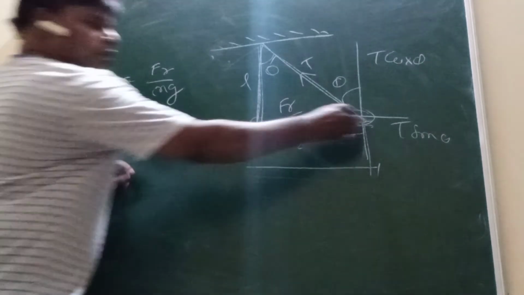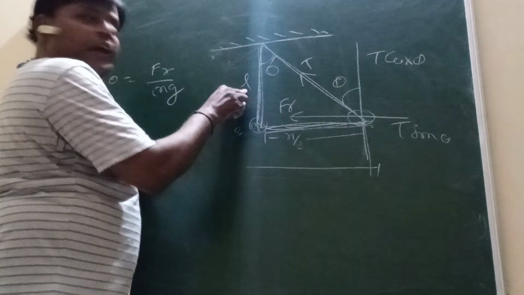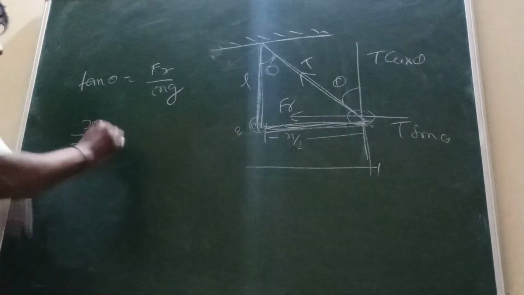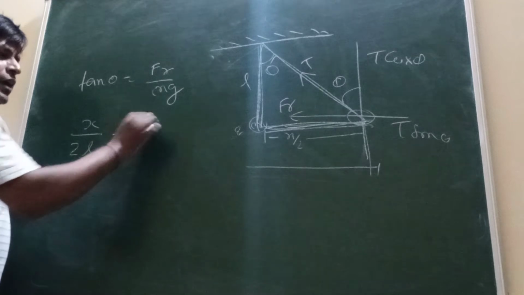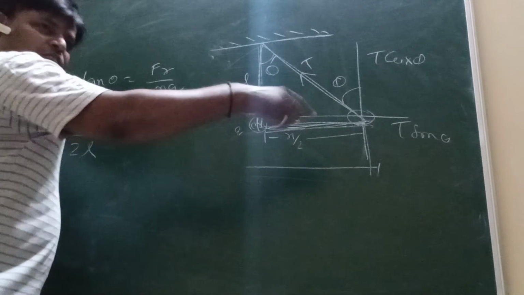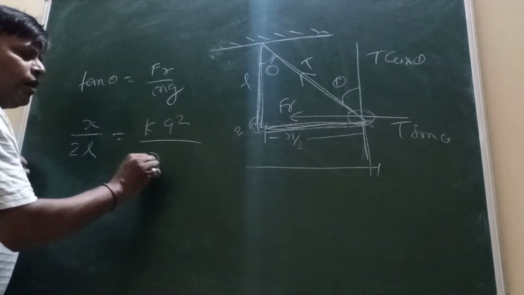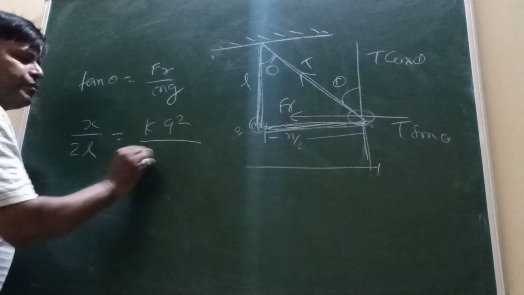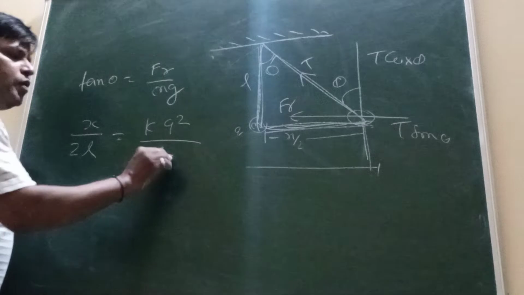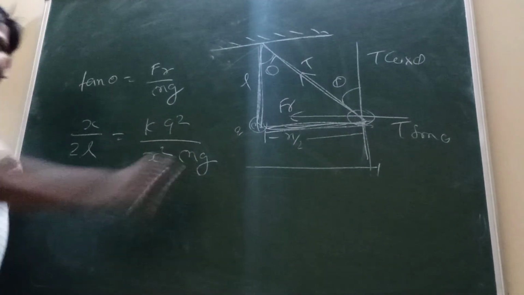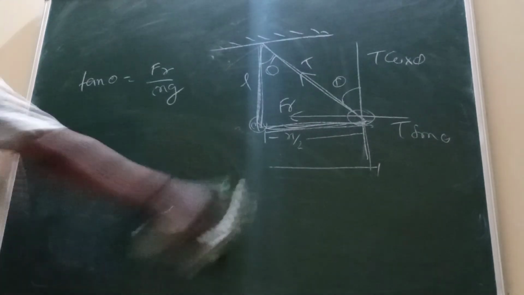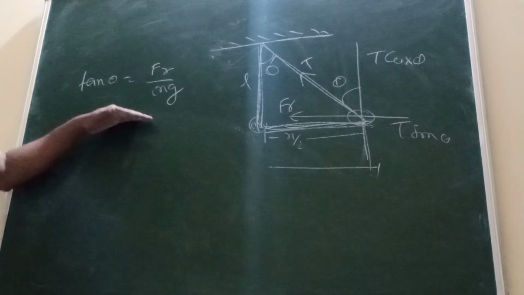Tan theta, what is this? X by 2 by L. Understand? Fr is equal to k q1 q2 by x squared. Both charges are the same, so q squared by x squared, the total distance is x, yes or no, into mg. Do you understand?